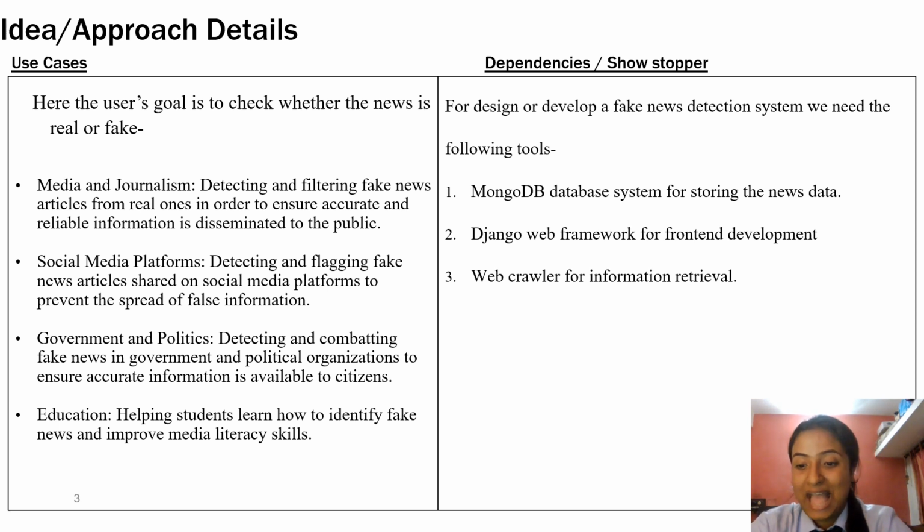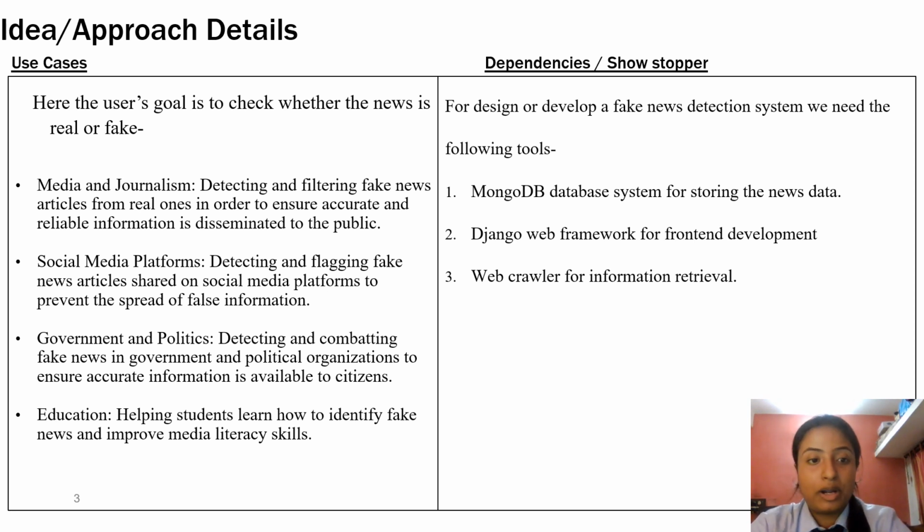So how will we retrieve them one by one? With the help of the web crawler. So these are the tools that we have used, and this is the main application of our prototype in real time, and how we will be able to cut down real-life problems with the help of our model. How we will be able to solve it.